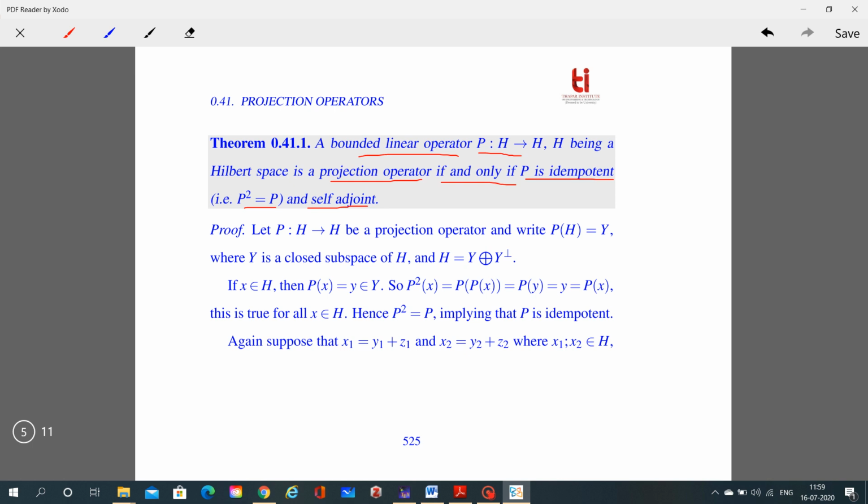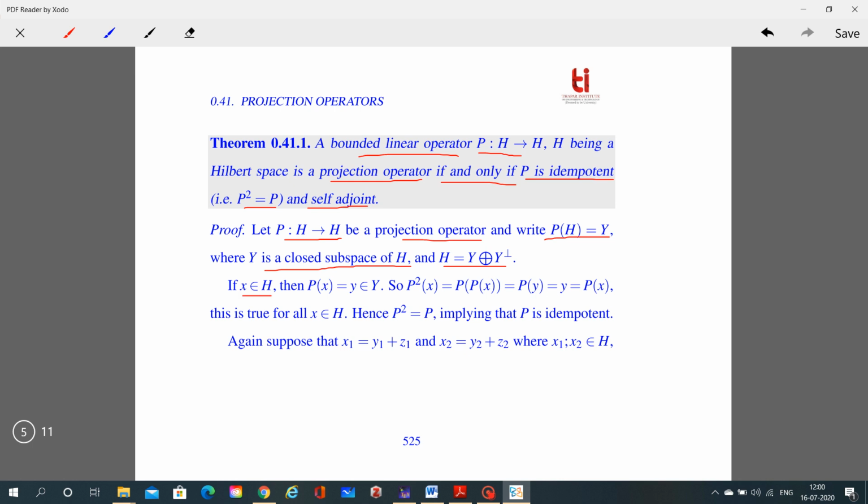Now if P is idempotent and self-adjoint, then P is a projection operator in a Hilbert space, and vice versa. First, let P be a projection operator and write PH = Y, where Y is a closed subspace of H and H is a direct sum of Y and Y perpendicular.